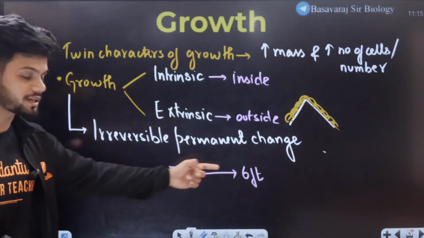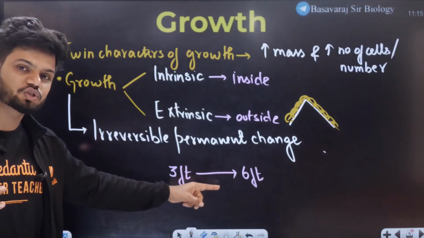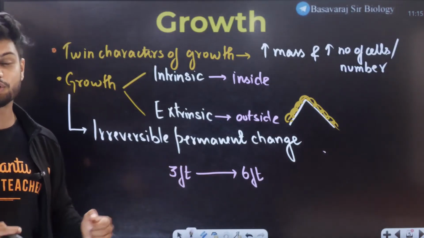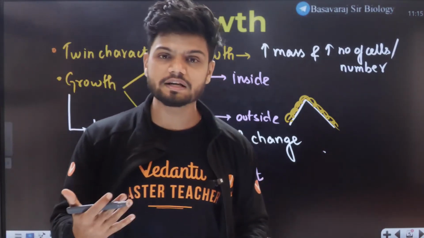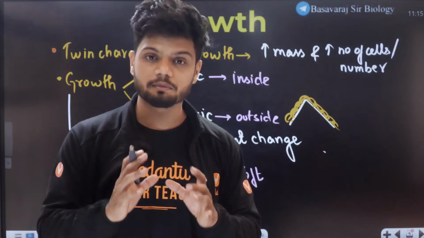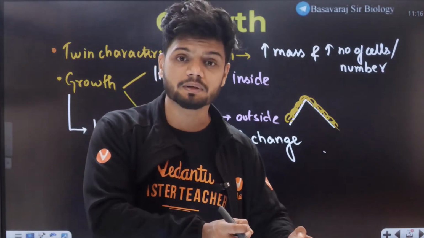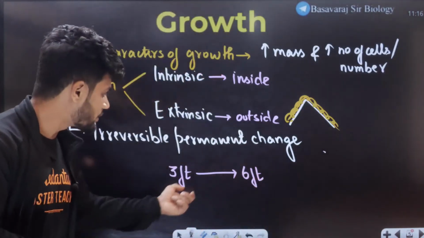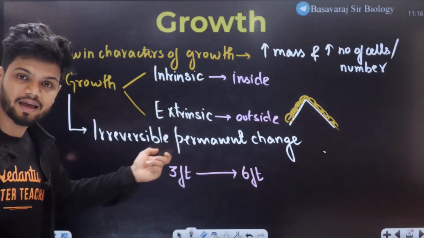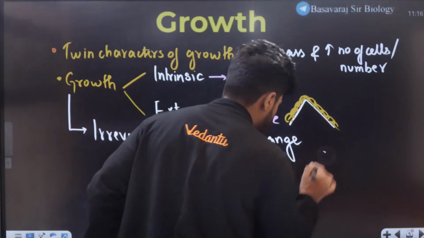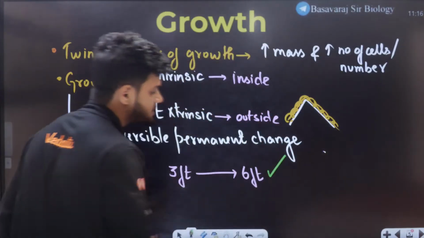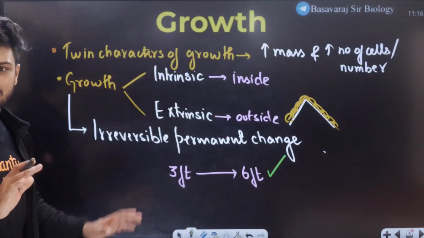Now students, tell me in the chat, do we call this growth? Obviously it is growth. Why? Because it is permanent and irreversible. Once you are 6 feet, there is no way you can go back to 3 feet. So I will call this a growth parameter.